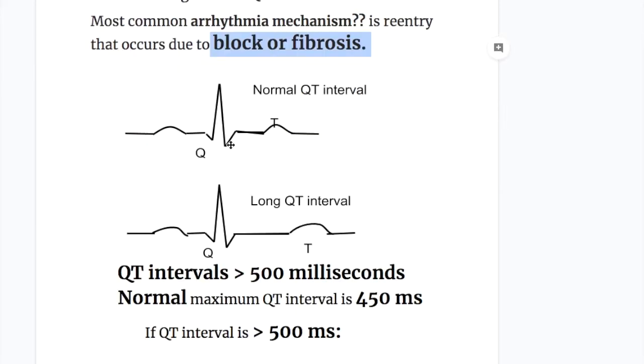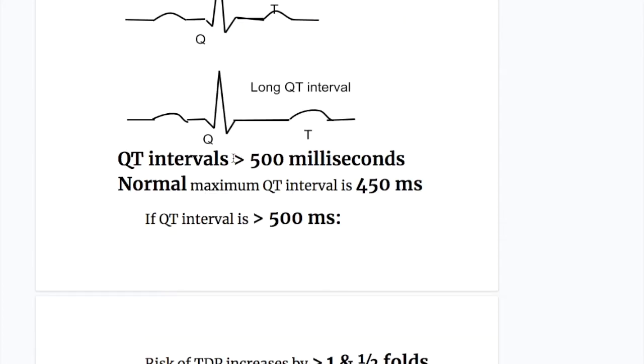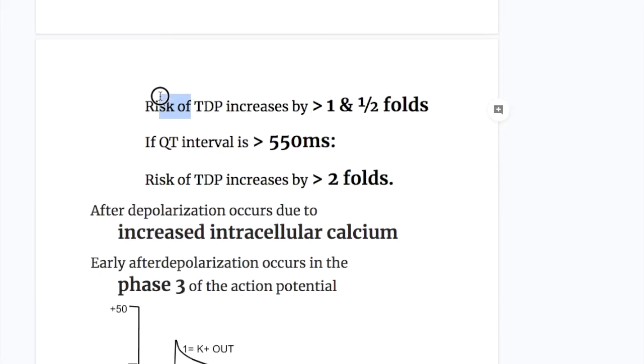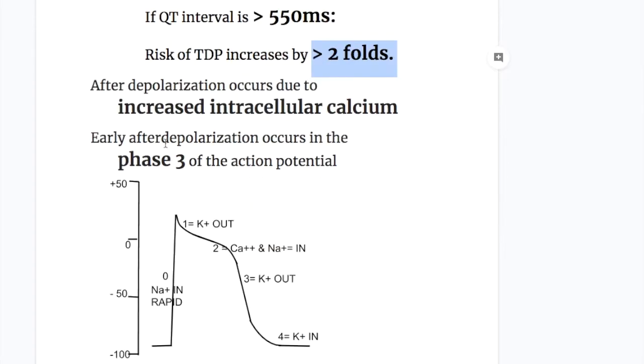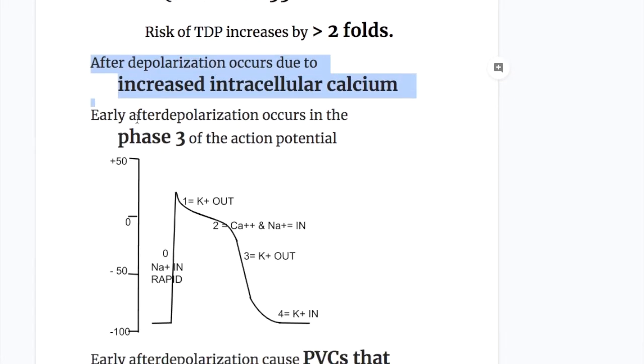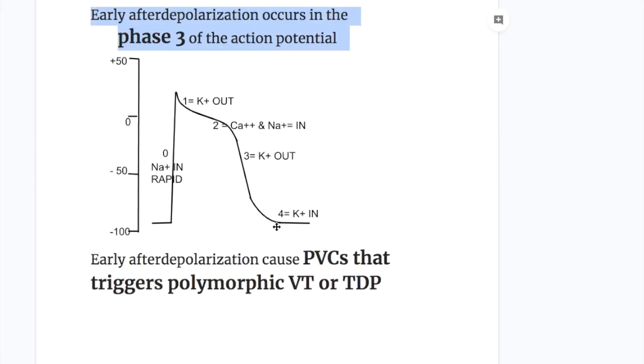The normal QT interval is 450 milliseconds, and a QT interval of more than 500 milliseconds is a long QT interval. The risk of Torsade de Pointes increases by more than 1.5 fold if the QT interval is more than 500 milliseconds, and if the QT interval is more than 550 milliseconds, the risk of TdP increases by more than 2 fold. This occurs due to afterdepolarization defects that occur due to increased intracellular calcium. The two types of afterdepolarization are early afterdepolarization, which occurs in phase 3 of the action potential,